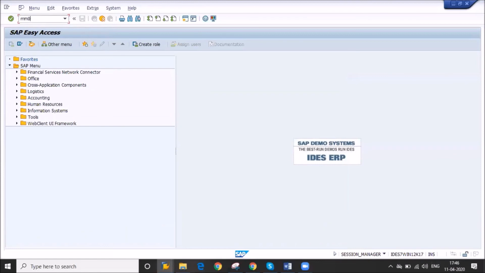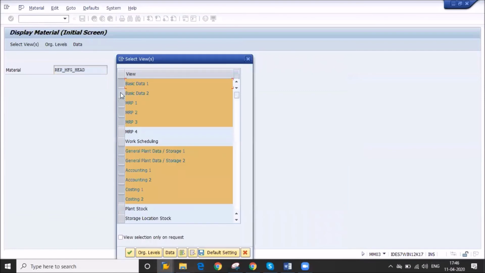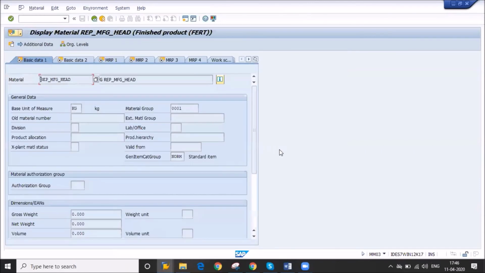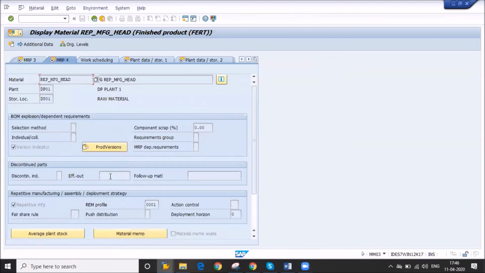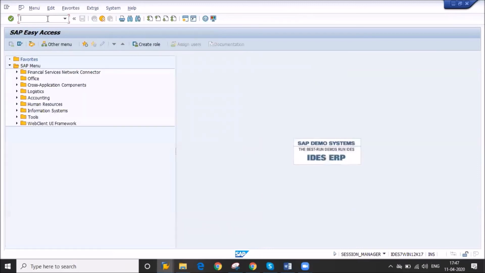One more thing I just wanted to share. In repetitive manufacturing, I told you that you need to maintain one important setting, which comes in MM01 RP4. If you create your material, you need to check repetitive manufacturing and the REM profile, only for the finished material, not the raw material. I will also open it in SPRO. This setting is required.